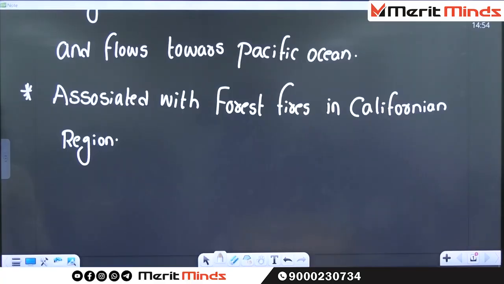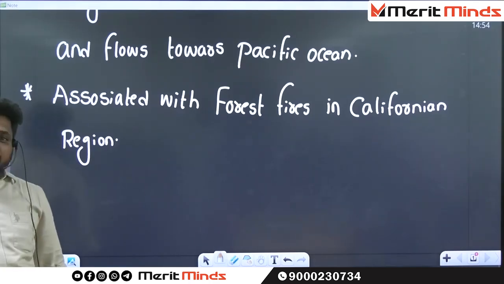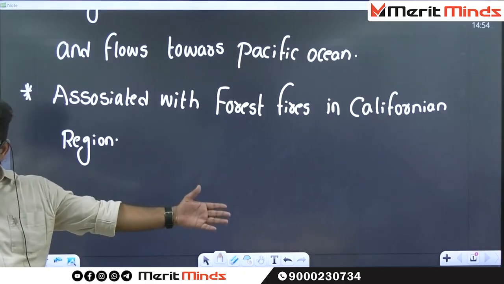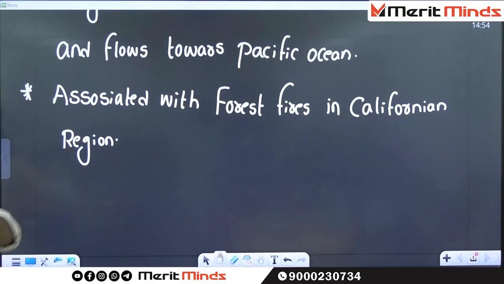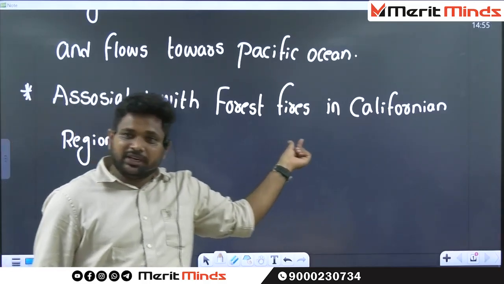These winds are originating from which desert? Mojave Desert. Where is Mojave Desert? Within the USA. After the birth of these winds, they are moving towards which ocean? Pacific Ocean. While it is moving from desert towards the Pacific Ocean, it is causing certain forest fires.